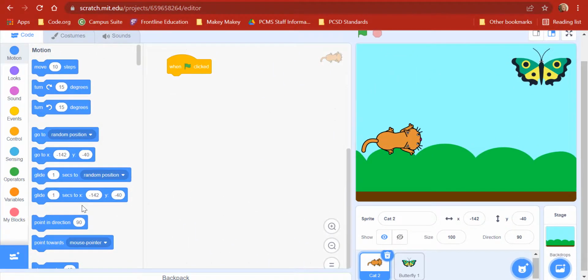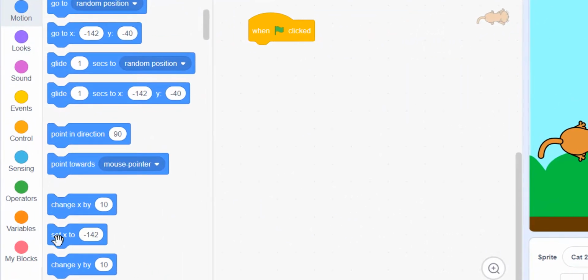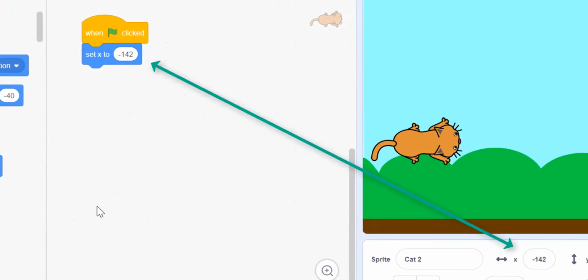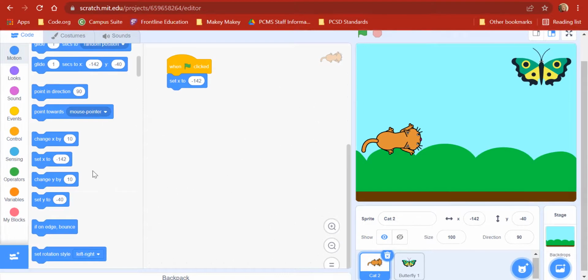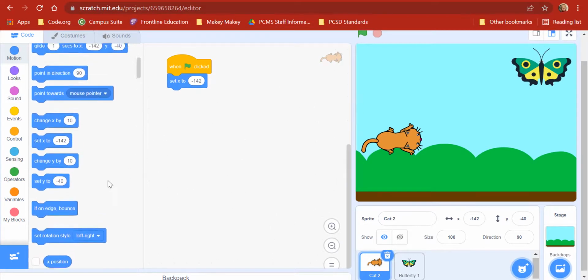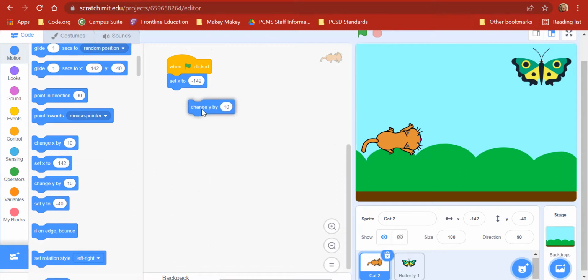And if I say set X and Y, here's set X, it automatically has the value that it's at right now. So I don't have to worry about that. And my Y value. Whoops. There we go.